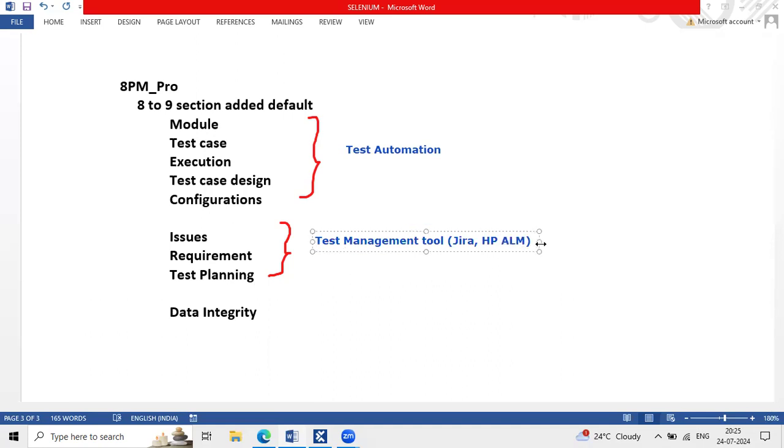But Tricentis Tosca behaves like a test automation cum test management tool. Are you getting my point? Test automation plus test management tool. The issue section, requirement and test planning belong to the management activity. Nowadays, no one is using these 3 sections for management purposes. Is this point clear?